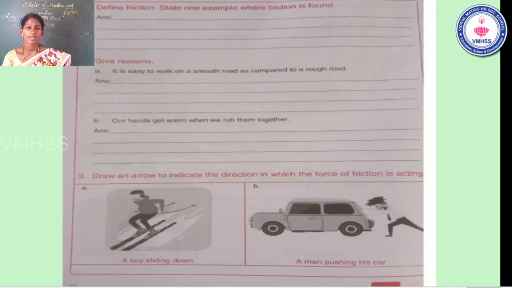That is the answer, a property of friction. B: Our hands get warm when we rub them together. That is the second property you already learned. Friction generates heat. That is the answer. Friction generates heat between our two hands, so they get warm when we rub them together.